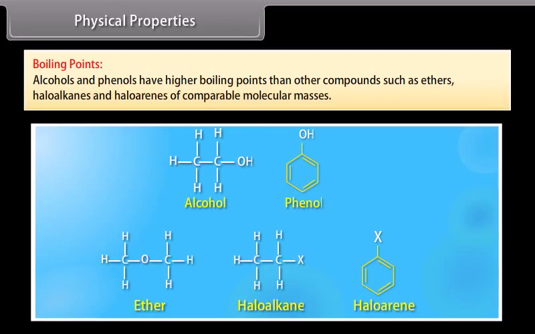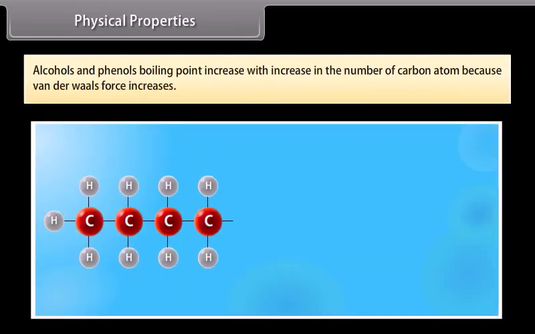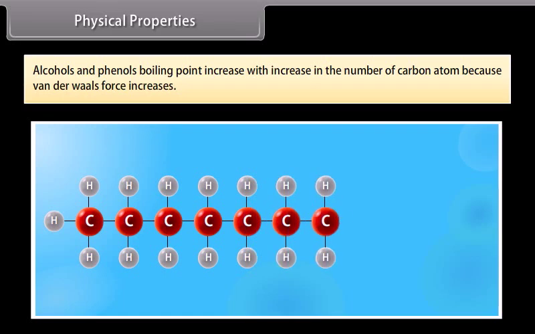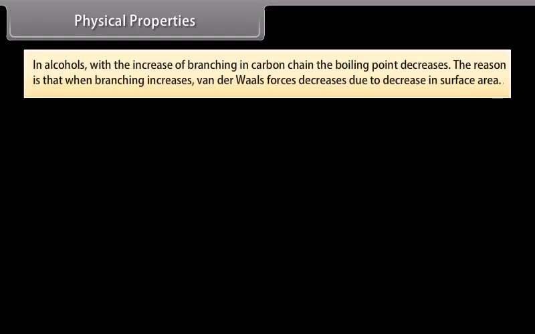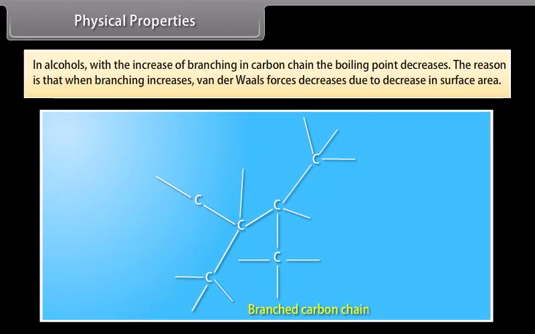Physical properties. Boiling points. Alcohols and phenols have higher boiling points than other compounds such as ethers, haloalkanes and haloarenes of comparable molecular masses. The boiling points of alcohols and phenols increase with an increase in the number of carbon atoms because van der Waals force increases. In alcohols, with the increase of branching in the carbon chain, the boiling point decreases. The reason is that when branching increases, van der Waals force decreases due to a decrease in surface area.